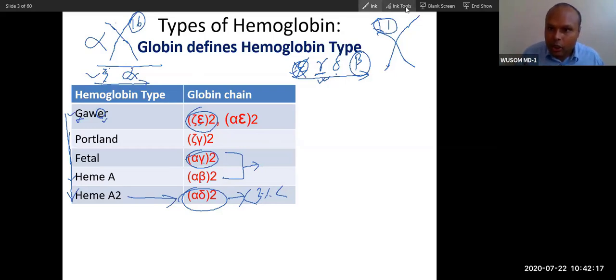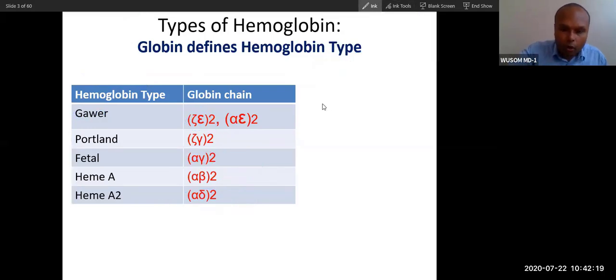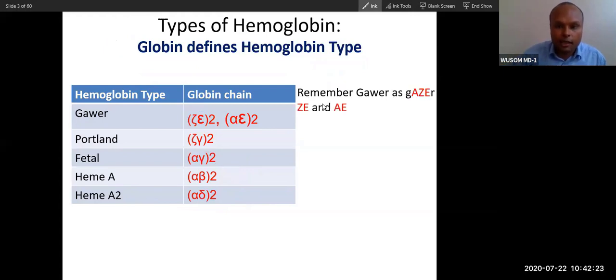So did you understand the conceptual foundation? Now if you have understood the conceptual foundation, I'll give you some mnemonics, according to me. You can remember this. So Gower like Gazer. In that sense you can remember Z, E and alpha E also, Gazer. So it is for your convenience, Gower is Gazer. So you can pronounce Gower like Gazer and you can remember both.